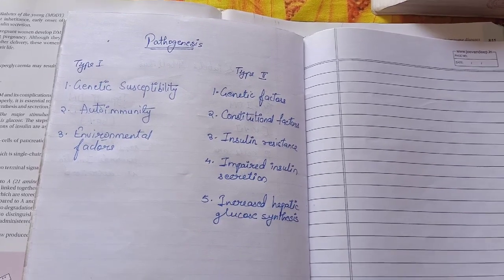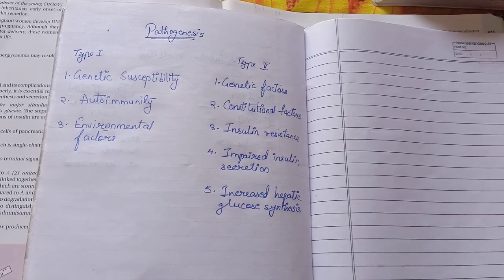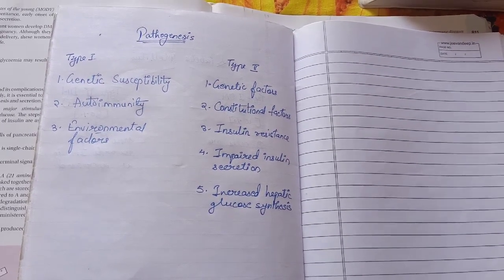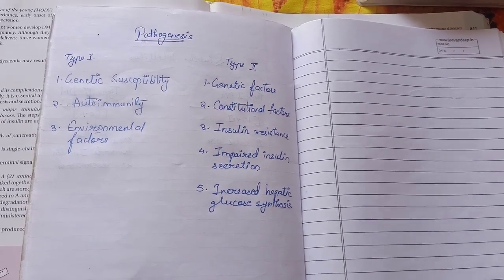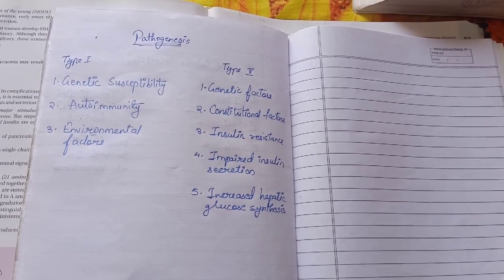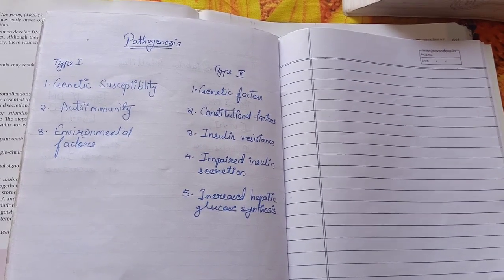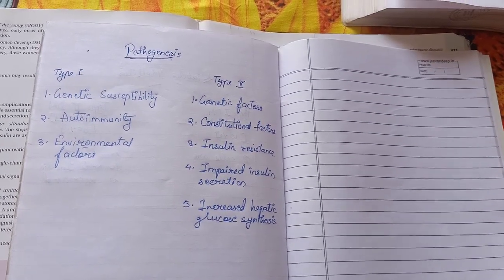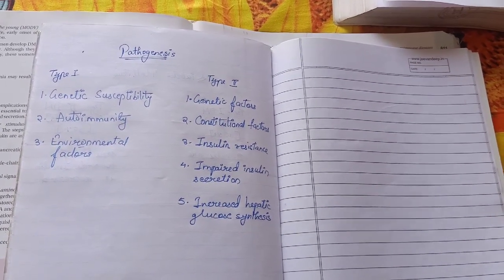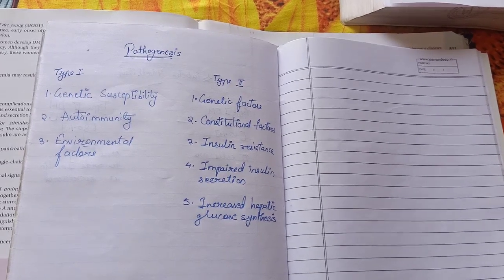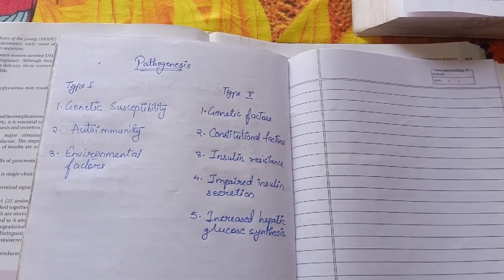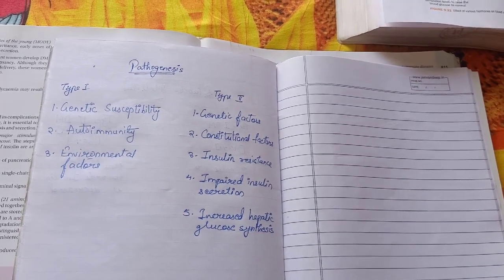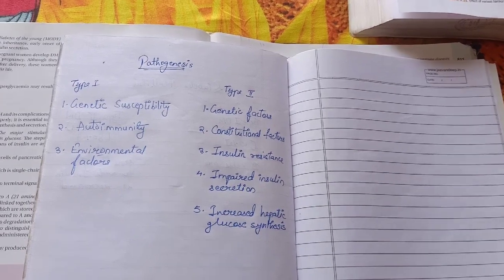So first point is genetic susceptibility. It has been observed that in identical twins, if one twin has type 1A diabetes mellitus, then there are 50% chances that the second twin may develop it. So this is the genetic susceptibility, and this is due to the location of the gene in HLA region.